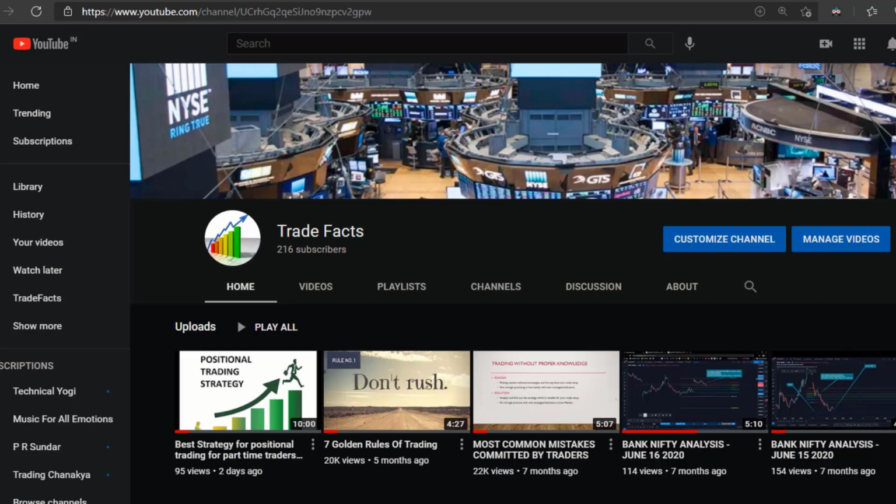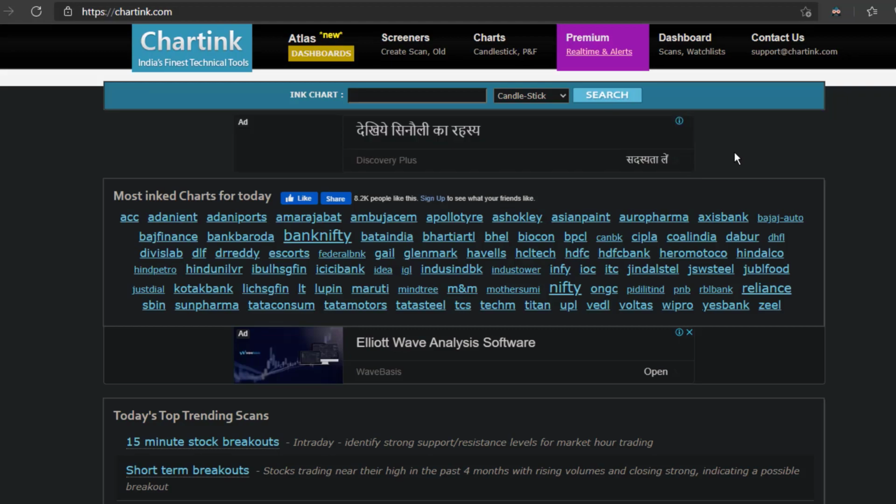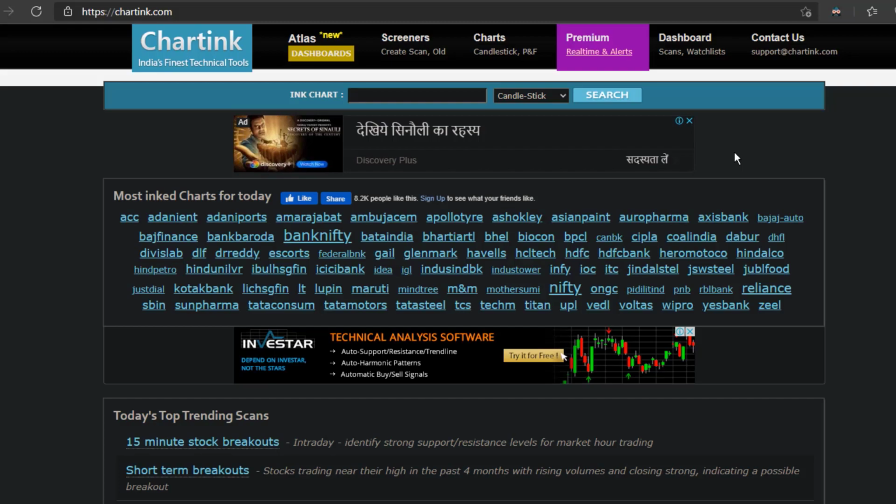Okay, so today let's see yet another strategy which is derived for intraday. Let us go into the strategy. For this strategy we are going to load one website initially, that is charting.com. In this charting.com we are going to create a scanner which is going to select stocks for bullish intraday and bearish intraday. Let's see how we are going to select the stocks for intraday.